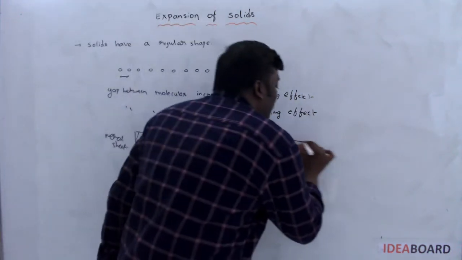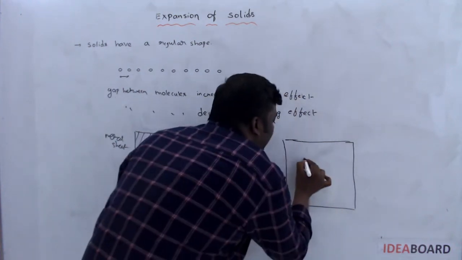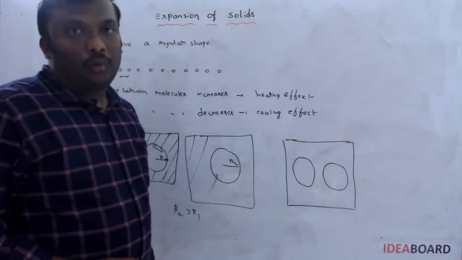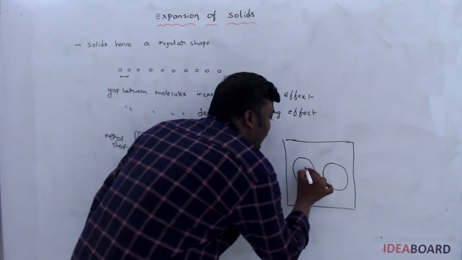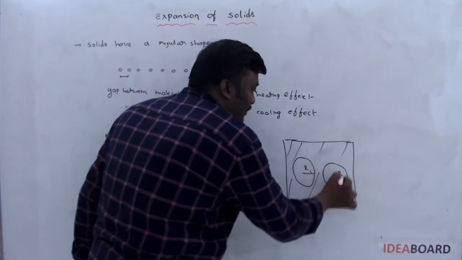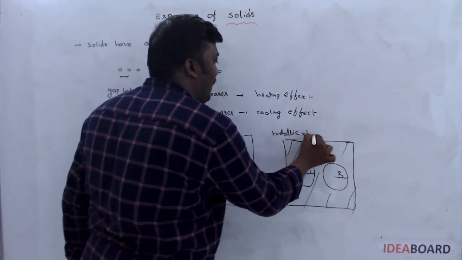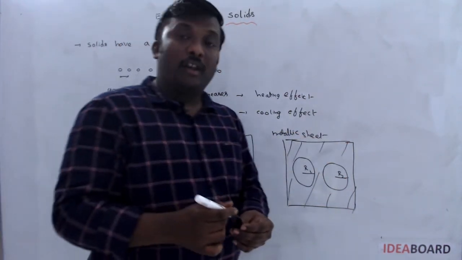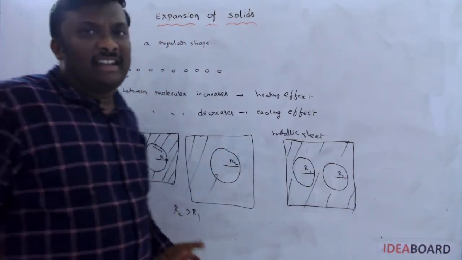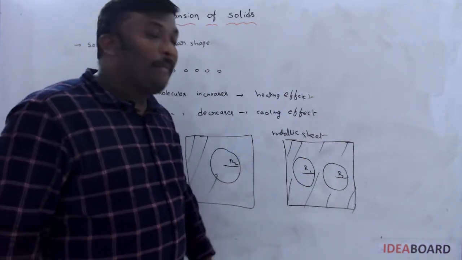Suppose I take another example. I am considering two cavities on the metallic sheet. Let this be the radius R1 and this the radius R2. Again, it is a metallic sheet. The question asks, if the temperature rises, what happens to R1? No doubt, R1 rises. What happens to R2? R2 also rises. What happens to the diameter?